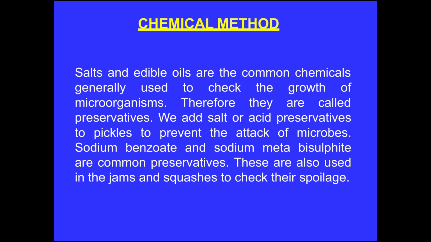Students, there are some chemical methods. Salt and edible oil are the common chemicals generally used to check the growth of microbes. Therefore, they are called preservatives. We add salt or acid preservatives to pickle to prevent the attack of microbes. We can store pickle for a long time because we have added some salt as a preservative. Sodium benzoate and sodium metabisulfite are common preservatives. They are also used in jams and squashes to check their spoilage so that we can keep the jam or squashes for a long time without spoiling.